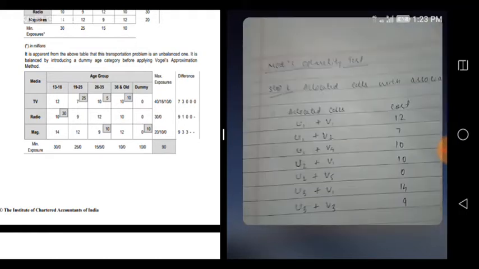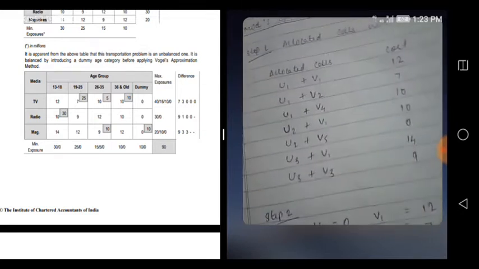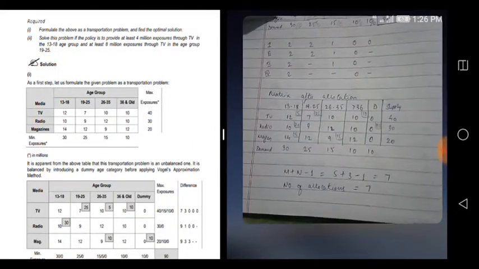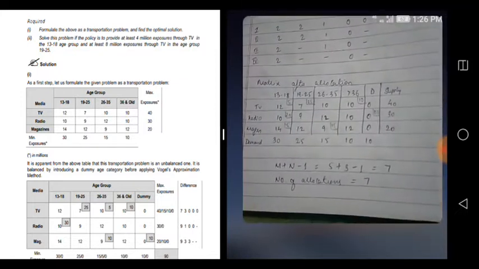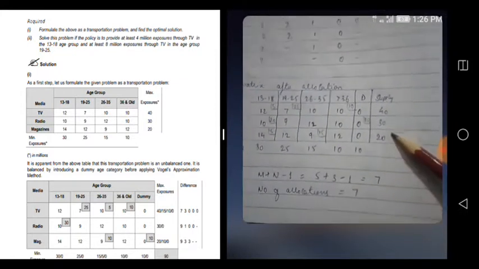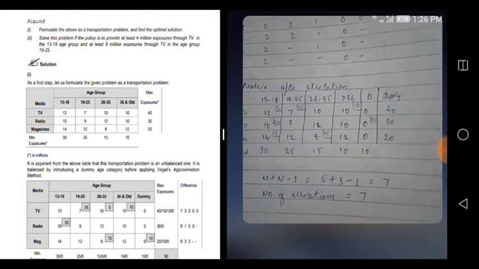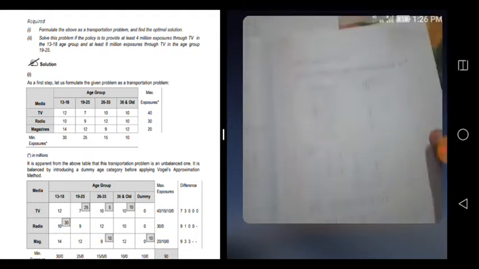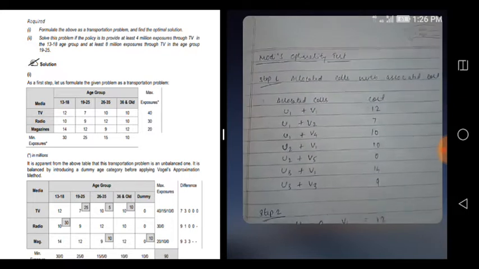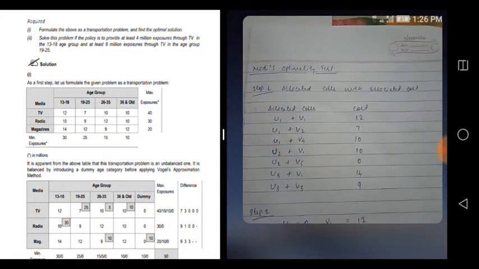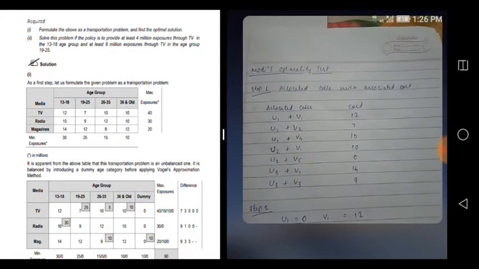So now we can go for the optimality test. The last step we did was the matrix allocation. There is no degeneracy also, so we can go and check whether the solution is optimal or not. Always, this is called the optimality test. The optimality test is always done in 3 steps. This is the first step, in which we find the allocated cells with associated cost.